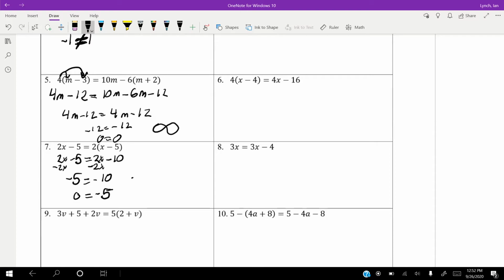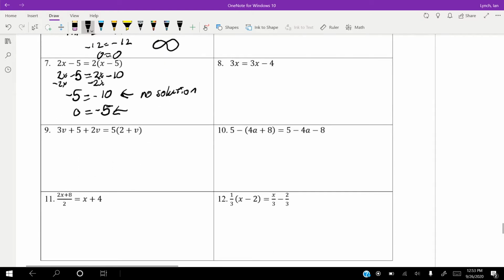Once you get down to something like this, you can stop right there and say there's no solution. This can never happen. -5 will never, ever be equal to -10. I just personally like to take it down to 0 is equal to something to clearly show myself that no matter what we do here, this is never going to be equal. That's just personally what I like to do.